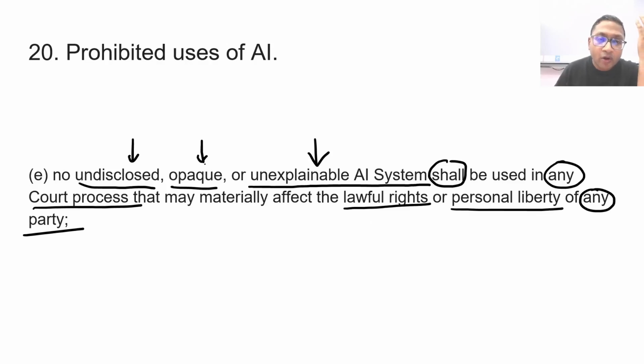Now you see, this is almost as good as saying no AI should be used, right? No AI in today's world is powerful and not opaque, powerful and explainable, powerful and not undisclosed. So these things in today's world are going hand in hand.